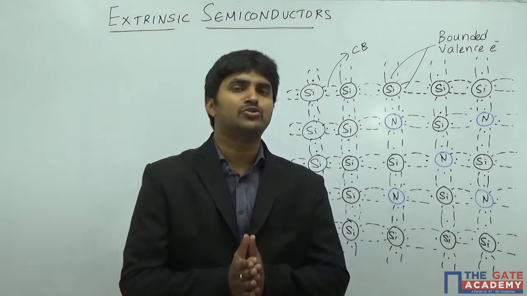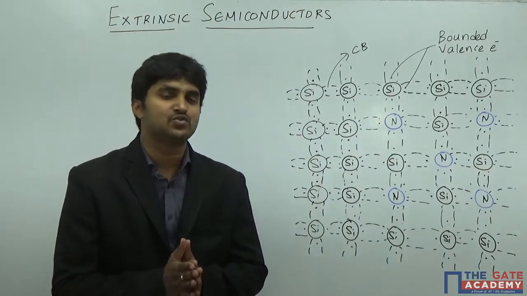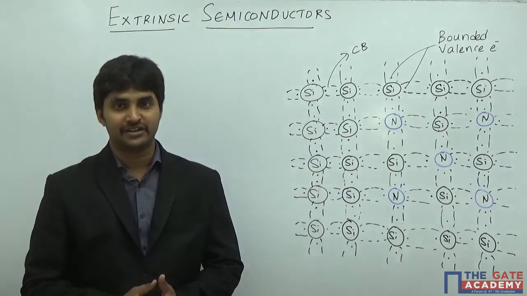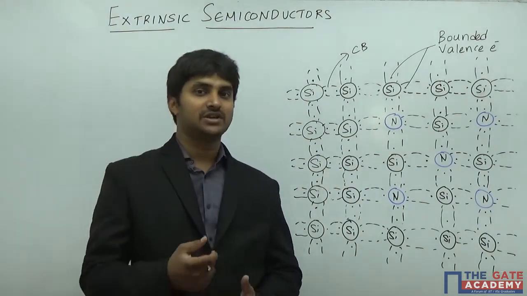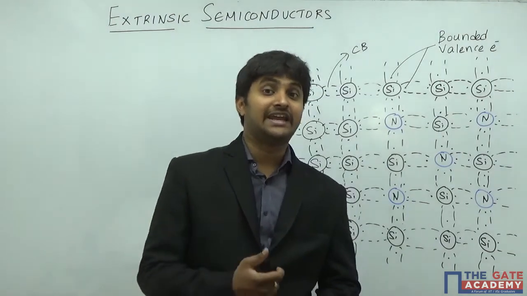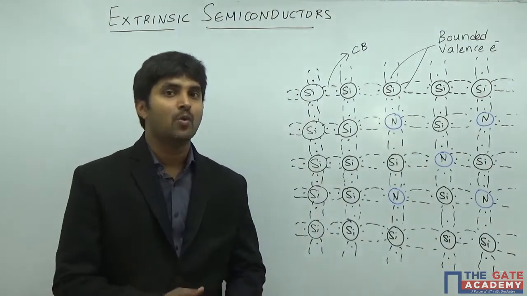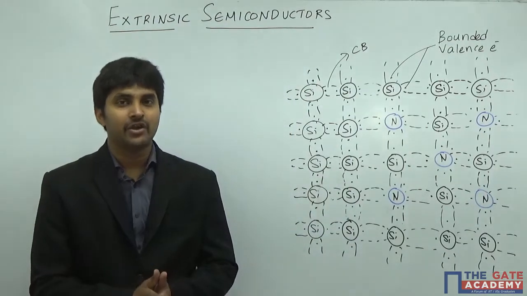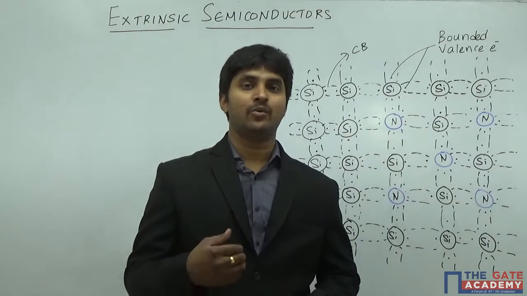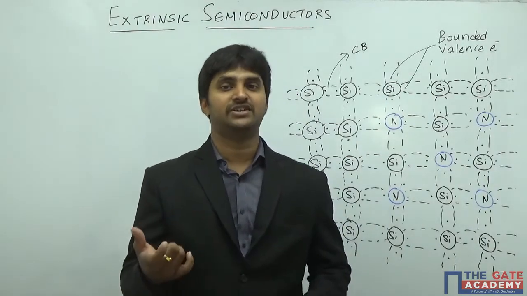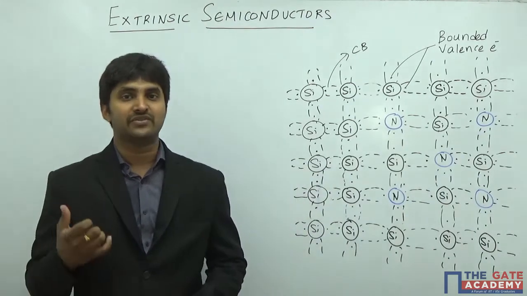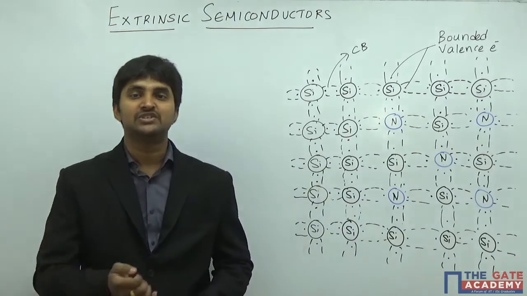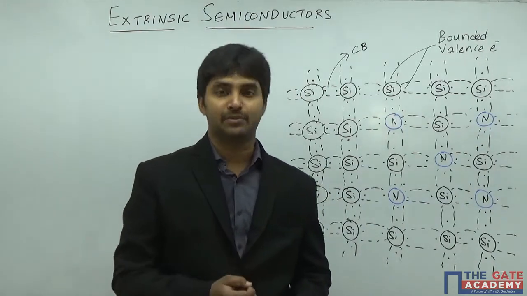Majorly, semiconductors can be classified into two types. One is the N-type semiconductor, the other is the P-type semiconductor. N means negative. When the negative charge carriers dominate over the positive charge carriers, we call it an N-type semiconductor. Similarly, we can have a P-type semiconductor. P means positive. When the positive charge carriers dominate over the negative charge carriers, that is what we call a P-type semiconductor.